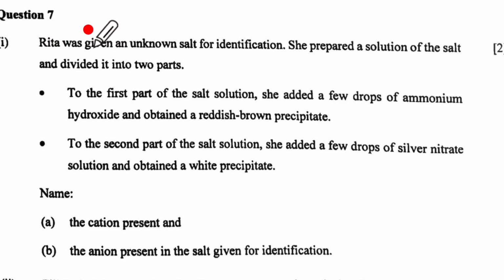Let's come to question number 7, first part. Rita was given an unknown salt for identification. She prepared the solution of the salt and divided it into 2 parts. In the first part, she added few drops of ammonium hydroxide and she obtained a reddish brown precipitate. That means Fe3+ was present. You have to know the colors of the precipitates in ammonium hydroxide and even sodium hydroxide. So this was the cation that she got, and to the second part she added few drops of silver nitrate and she got a white precipitate.